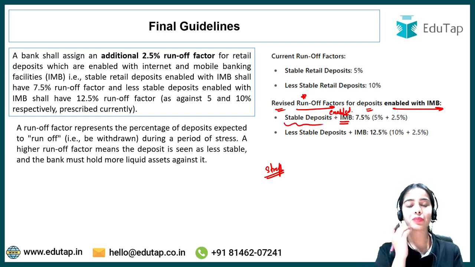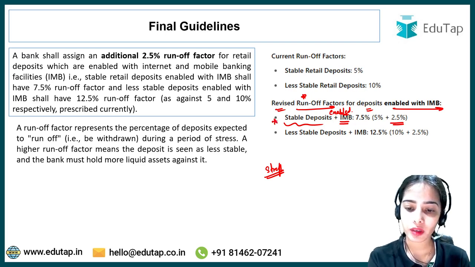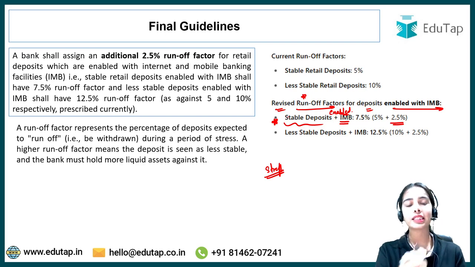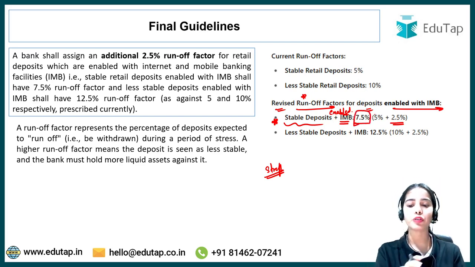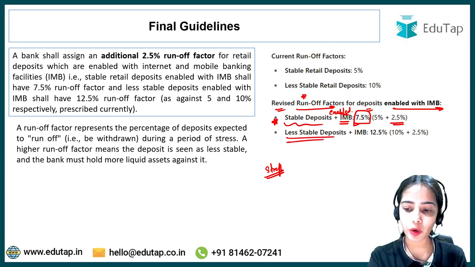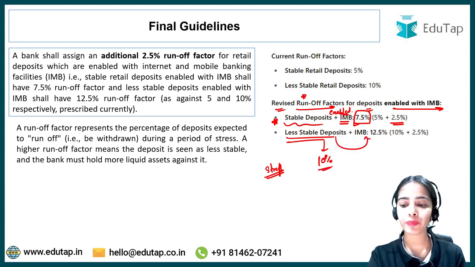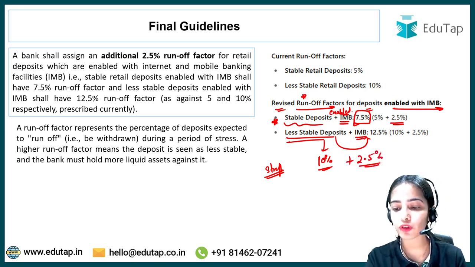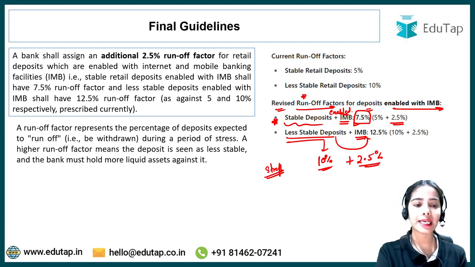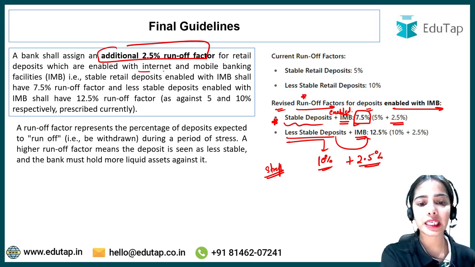So even if it is a stable deposit, but it has internet and mobile banking enabled, there is an additional 2.5% of runoff factor for these kinds of stable deposits. In total, it will have 7.5% of the runoff factor. In the case of less stable deposits, it has the runoff factor of 10%. But if the less stable deposits are enabled with internet and mobile banking, they will have the additional runoff factor of 2.5%. So basically a bank shall assign an additional 2.5% of runoff factor for the retail deposits which are enabled with internet and mobile banking.